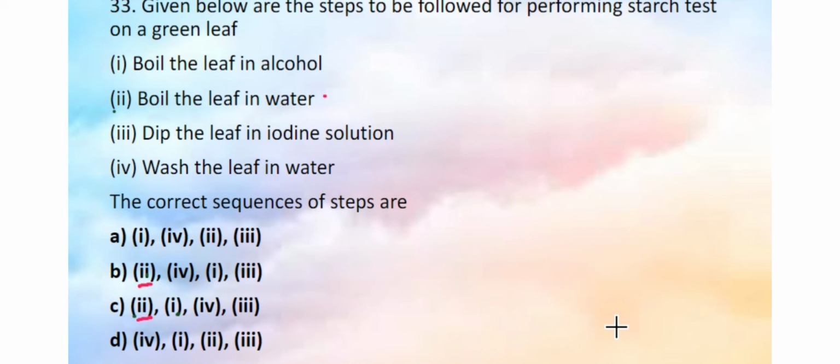Now let us see the second one. After boiling the leaf in water, what is the purpose of boiling the leaf in water? To stop all the activities or to kill the leaf, right? Then after that we have to boil the leaf in alcohol. That also you should not directly boil. You have to use a water bath and indirectly boil in alcohol because alcohol is highly inflammable.